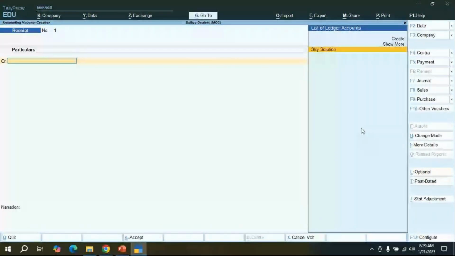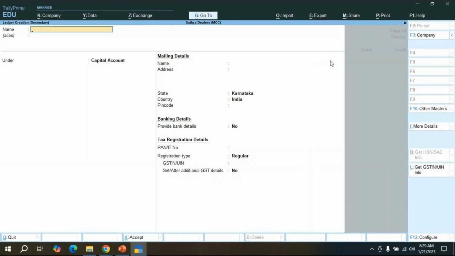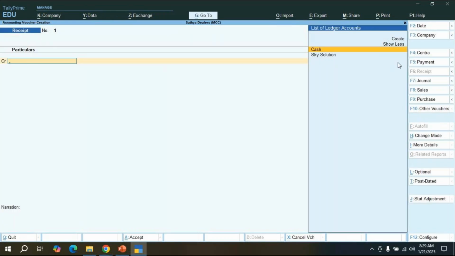See, in the list of ledgers, only one ledger is going to display. Suppose if you want to see more, click on show more. See now, cash and Sky Solutions, two options are going to display. Okay, so now click on the create option. If I click on create and enter, see now, we got it. Or else, if I don't want to select the create option, there is a shortcut key to create a ledger: Alt C.